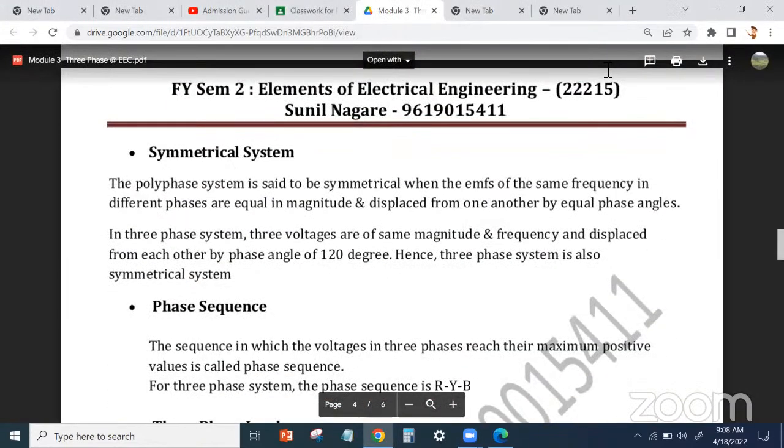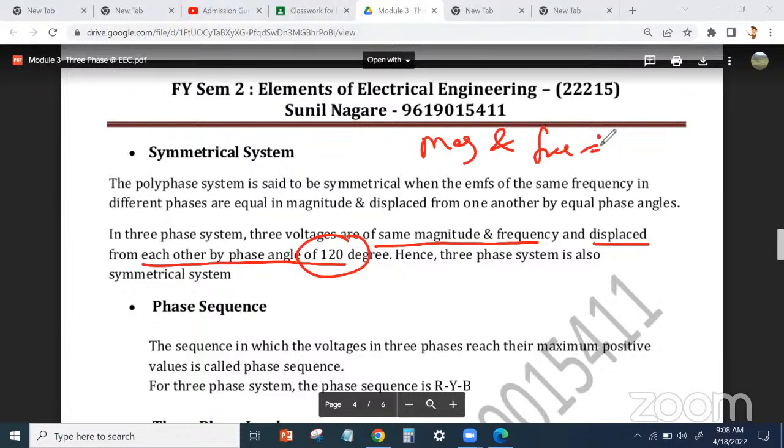Then what is a symmetrical system? हमने देखा था, the system which has the same magnitude, same frequency, but displaced from each other by the angle of 120 degree. तो magnitude and frequency ये तो same है.